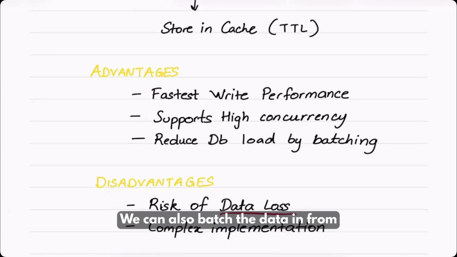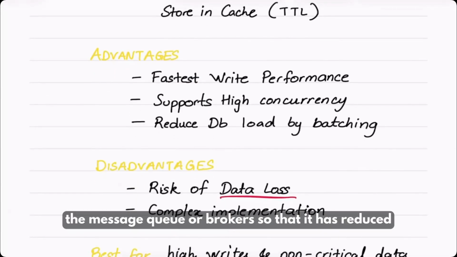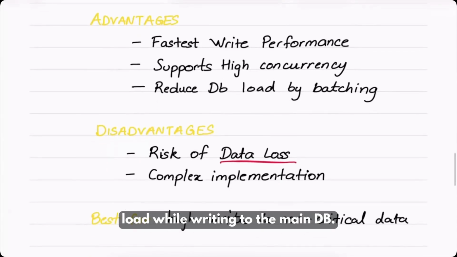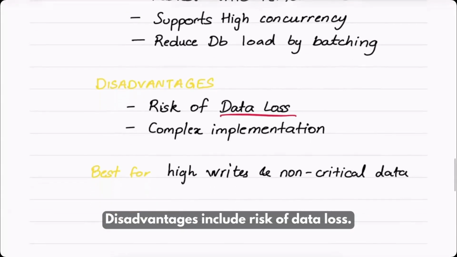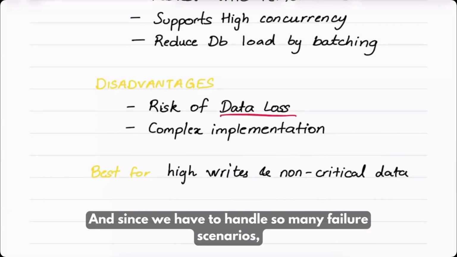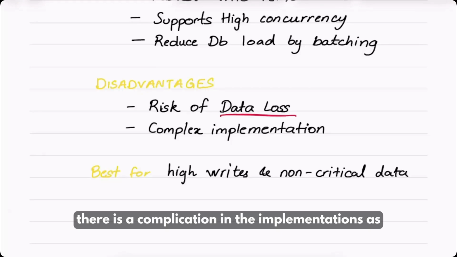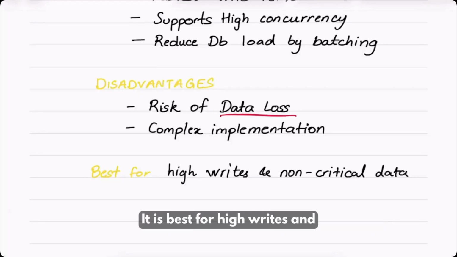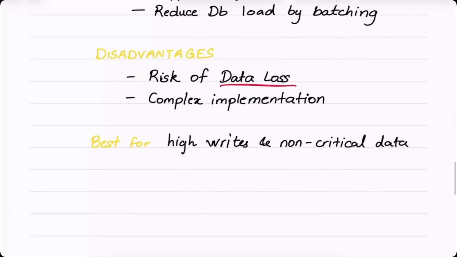We can also batch the data from the message queue or brokers so that there is reduced load while writing to the main DB. Disadvantages include risk of data loss, and since we have to handle so many failure scenarios, there is complication in the implementation as well. It is best for high write and non-critical data applications.